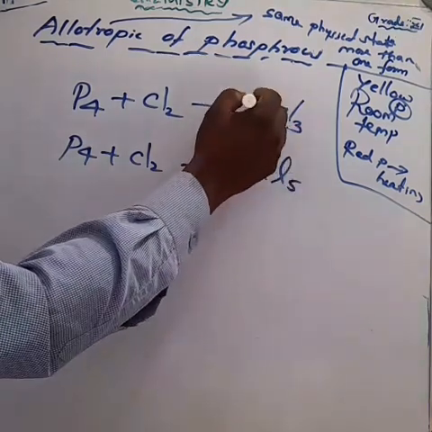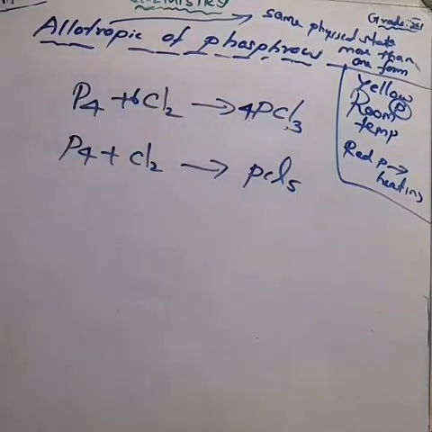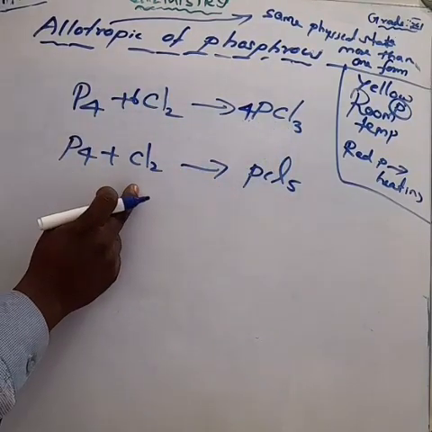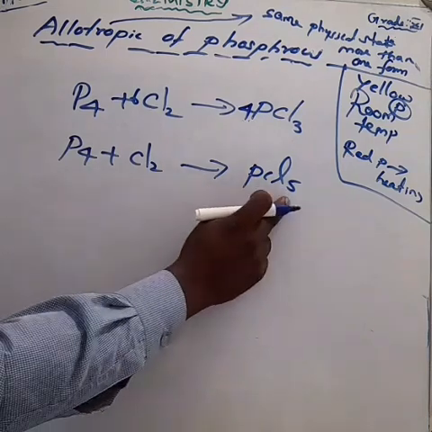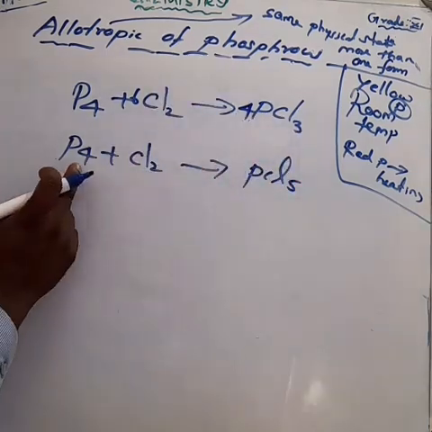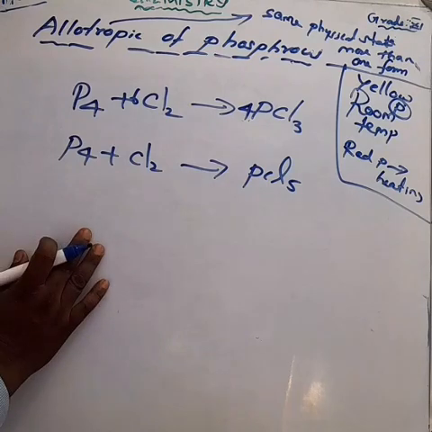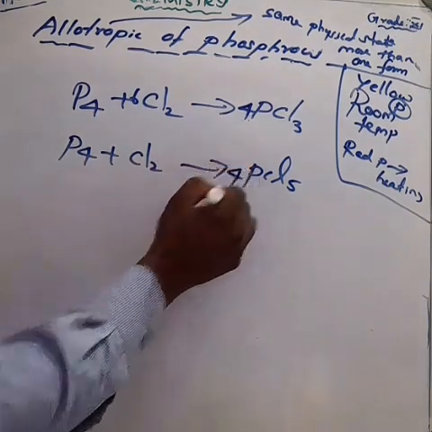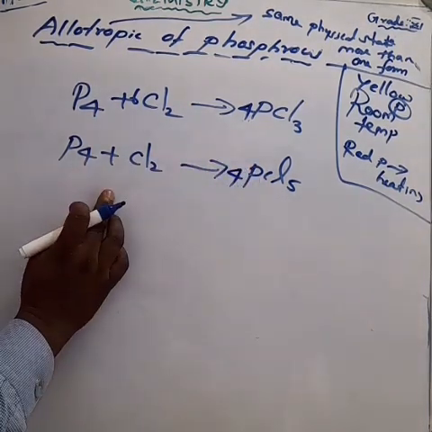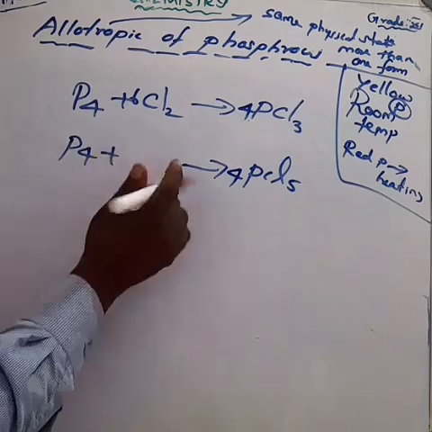What about the next equation? P4 plus Cl2 gives PCl5. That is phosphorus pentachloride, PCl5. How much phosphorus is there? 4 phosphorus. It is a polyvalent element. Am I right? So make it 4 here.